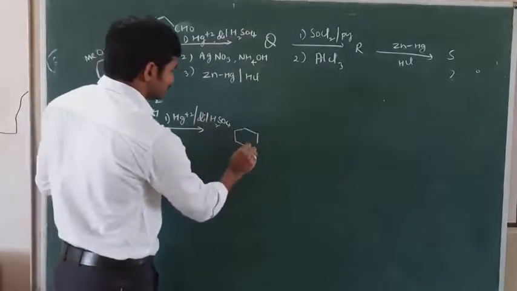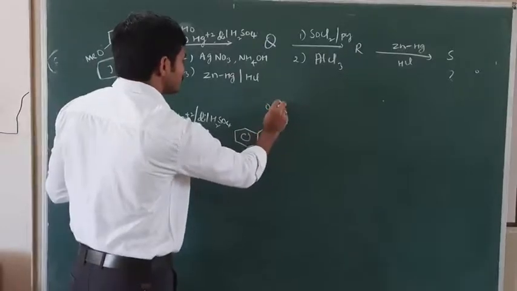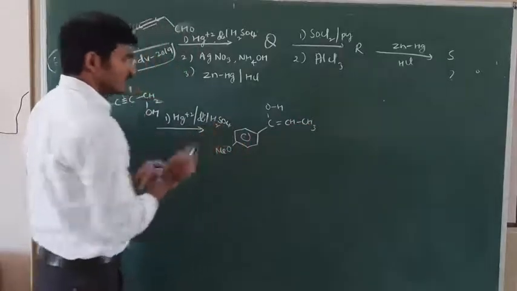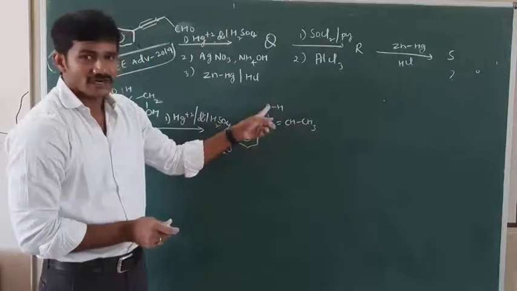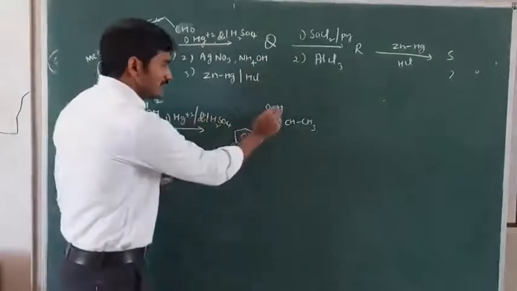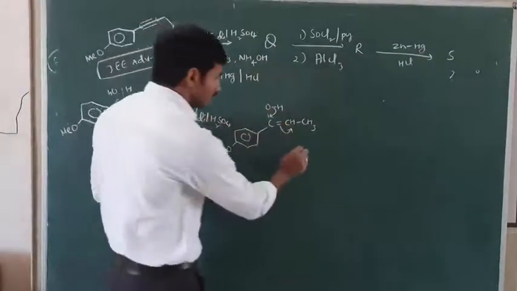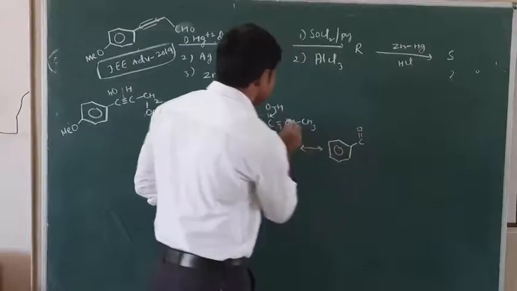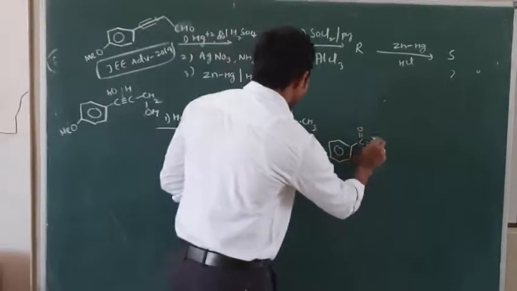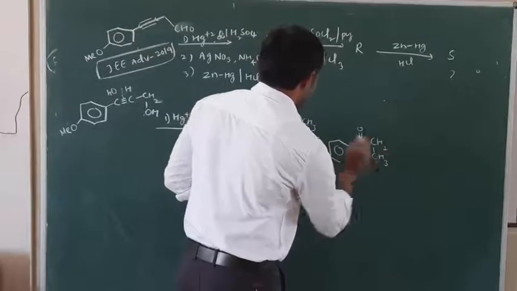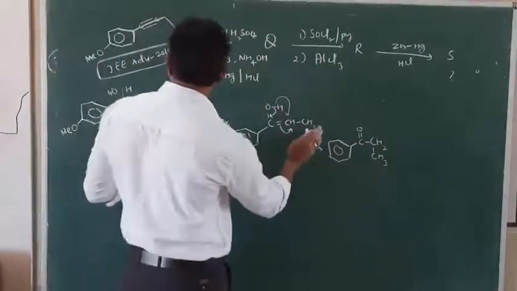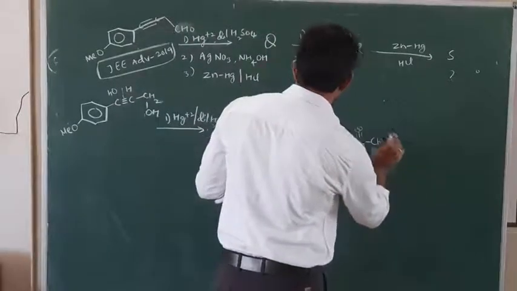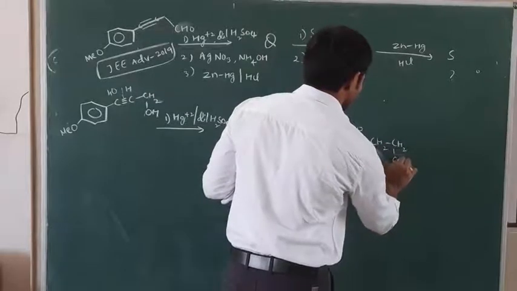So the product is C(OH) double bond CH, CH3 and OMe. This is enol, ene plus ol, enol. Enol can be tautomerized into ketone. Ketone tautomerism here: C double bond O. This H will be transferred to here, and we write CH2, CH2. Sorry, it is CH2OH, CH2, CH2OH, and this is OMe.